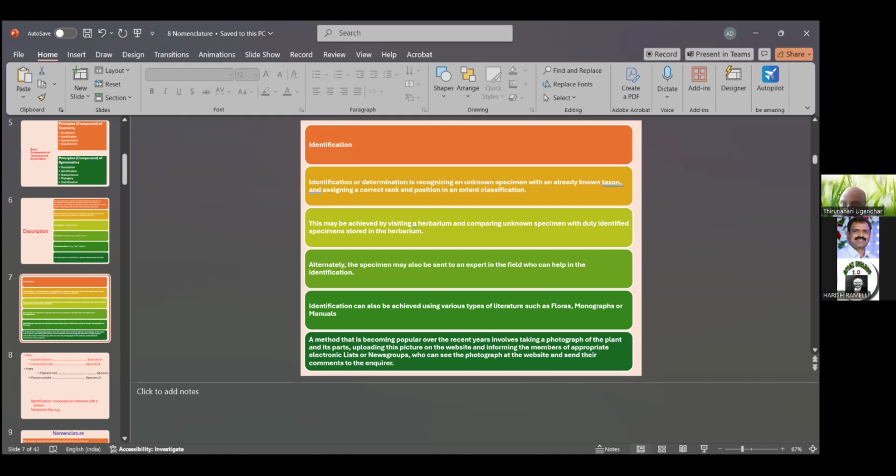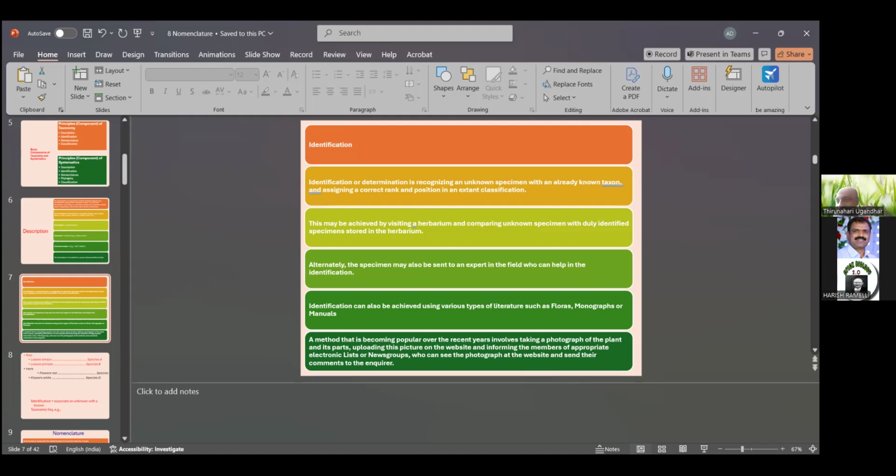Unknown specimens are assigned to an already known taxon, assessing the correct rank and position in the existing classification. What is the rank?